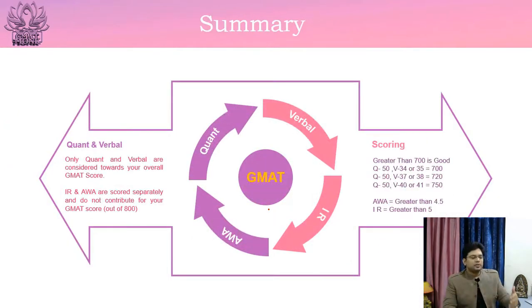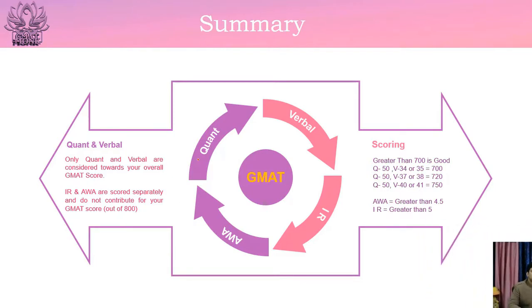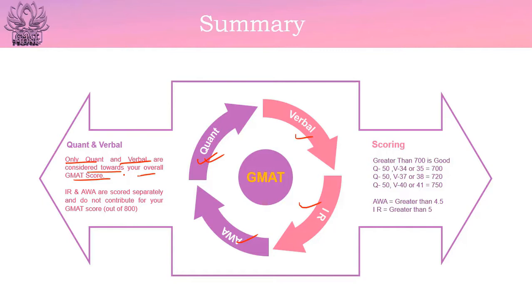So here is the summary of this GMAT syllabus video. There would be 4 topics tested: quant, verbal, IR and AWA. Only quant and verbal are considered towards your overall GMAT score. That is, if you get some score in quant and some score in verbal, only those 2 scores would be responsible for your overall GMAT score. IR and AWA are scored separately and they do not contribute to your overall GMAT score, which is out of 800.